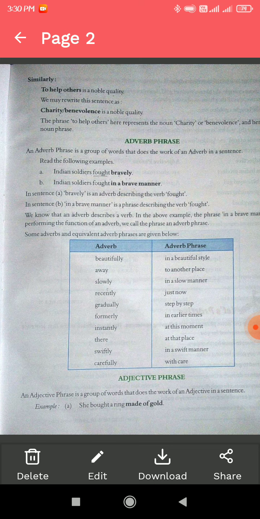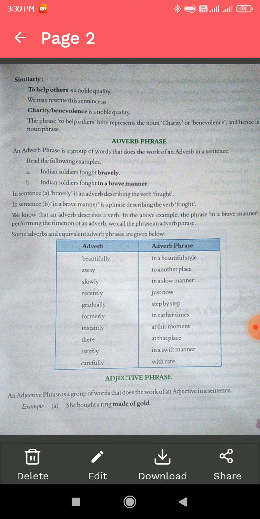The next phrase is the adverb phrase. An adverb phrase is a group of words that does the work of an adverb in a sentence. Here are some examples: Indian soldiers fought bravely. Indian soldiers fought in a brave manner. An adverb is a word that gives more information about a noun, pronoun or verb.